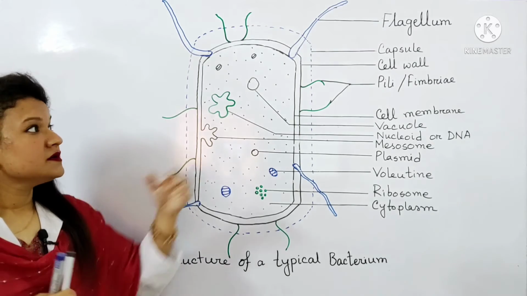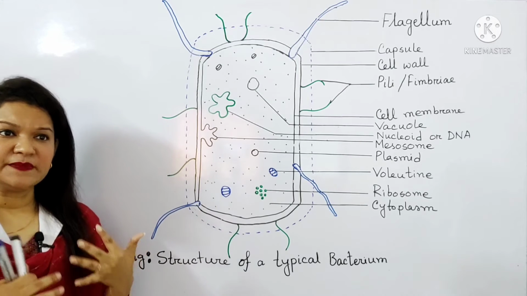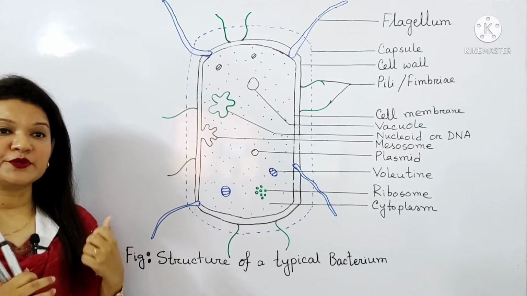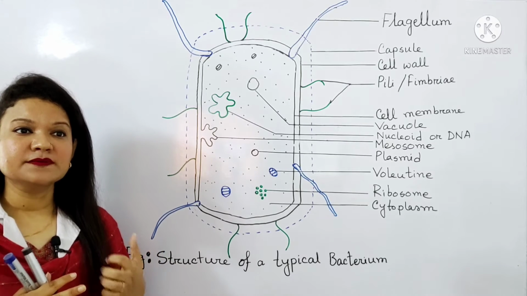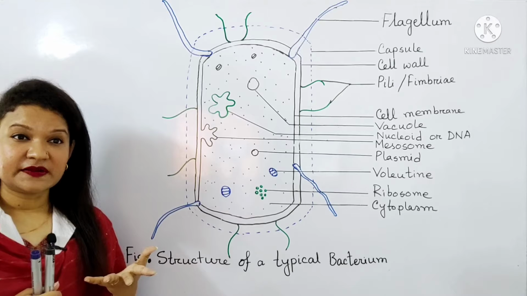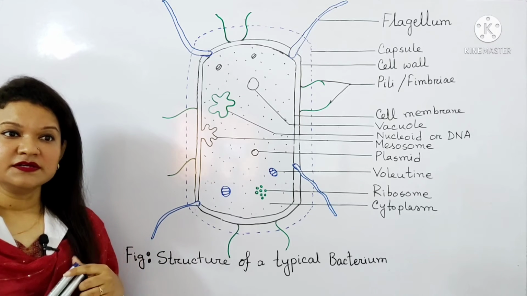This is the cell wall. Depending upon the species, it may be 10 to 25 micrometers thick. Its principal component is mucopeptide. Polysaccharides, proteins and lipids may also be present in the cell wall.